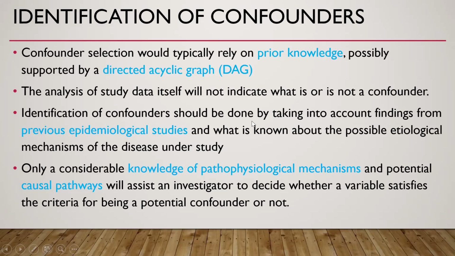Identification of confounders should be done by taking into account findings from previous epidemiological studies and what is known about the possible etiologic mechanisms of the disease under study. Only a considerable knowledge of pathophysiologic mechanisms and potential causal pathways will assist an investigator to decide whether a variable satisfies the criteria for being a potential confounder or not.